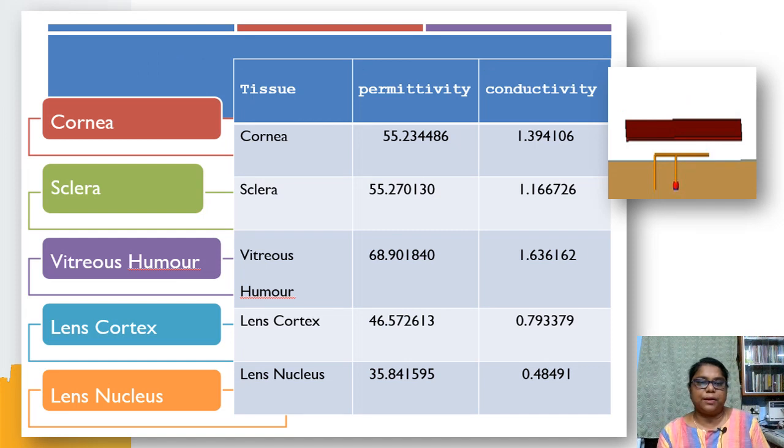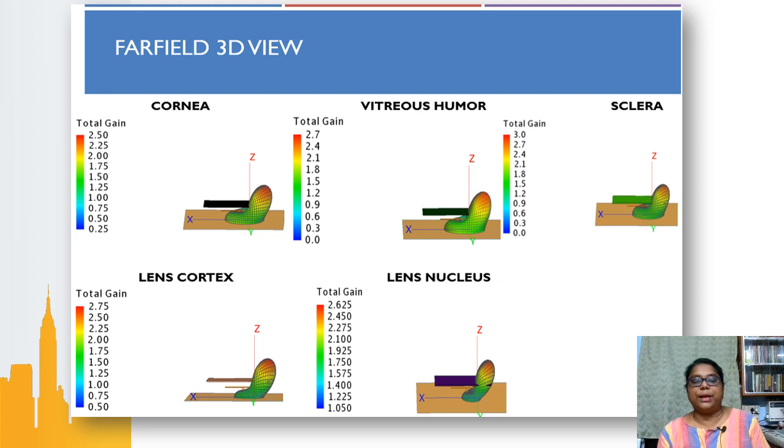The tissues for which we have taken the properties are cornea, sclera, vitreous humor, and lens cortex. We see each has different permittivity and conductivity values. Once we obtain these values, we place a linear tissue model above the inverted F antenna, and we observe the radiation characteristics. Initially, we saw a donut shape without the interference of a tissue structure.